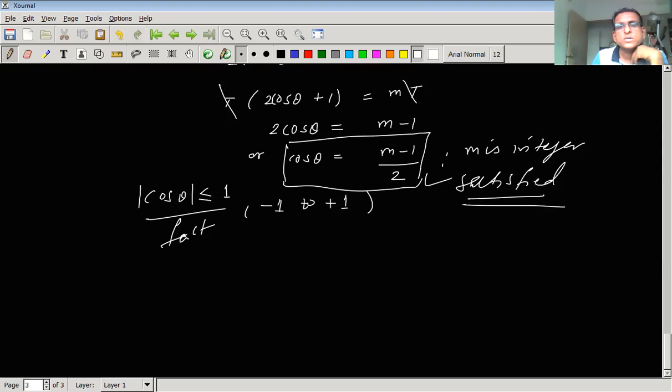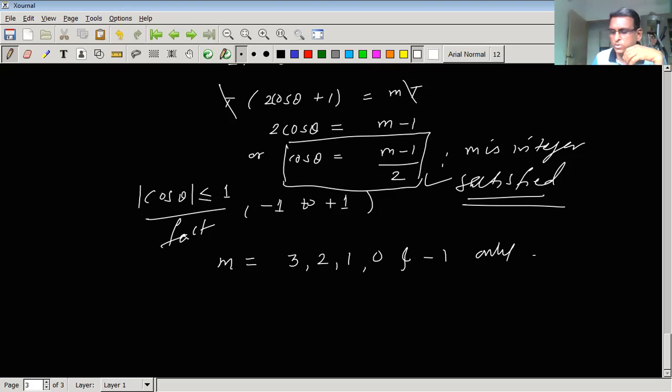So now the question is, what are the allowed values of m? So go on putting the values. If we put the values of m, then we will come to know that m equal to 3, 2, 1, 0 and -1.